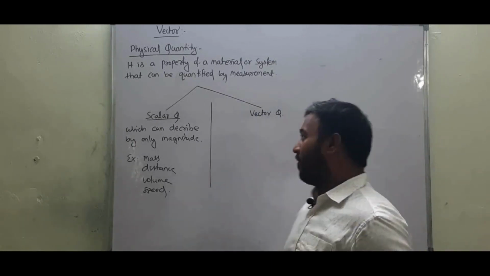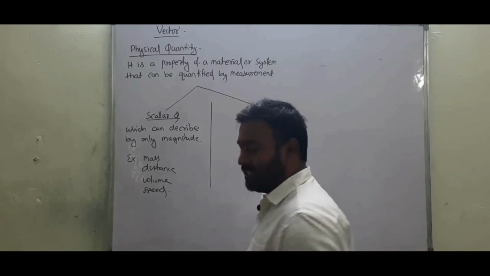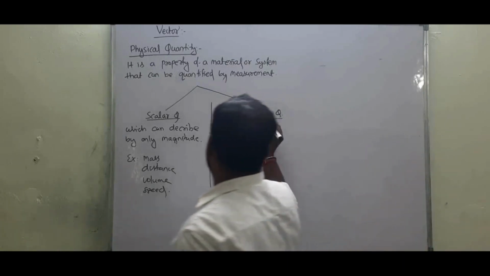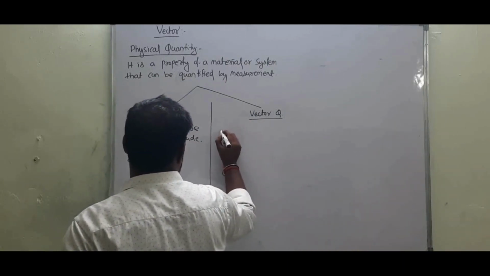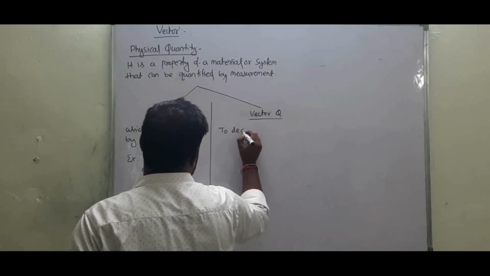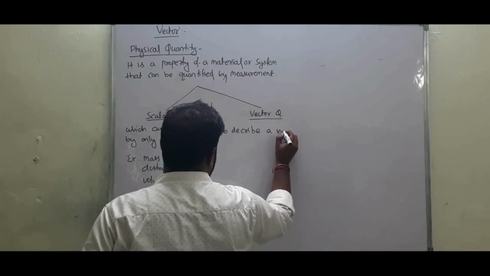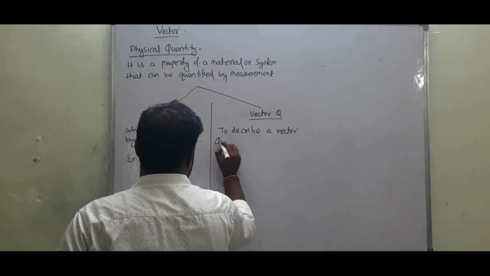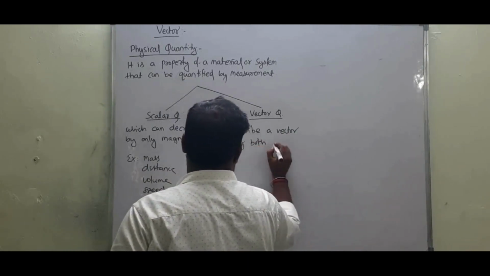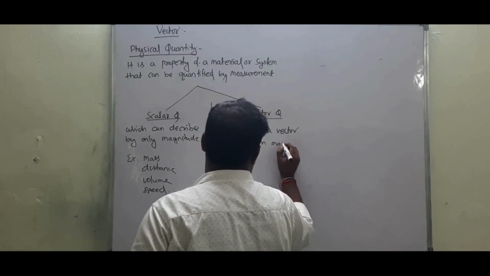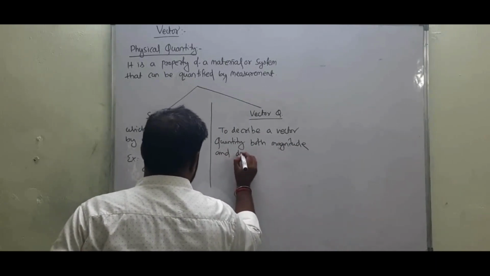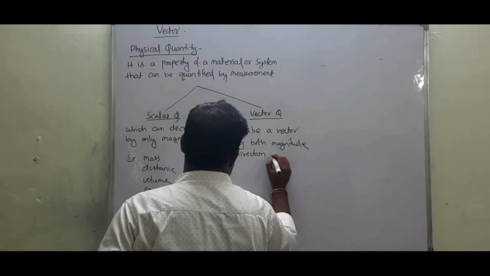On the other hand, what is vector quantity? There is a basic difference between scalar quantity and vector quantity: to describe a vector quantity, both magnitude and direction are required.